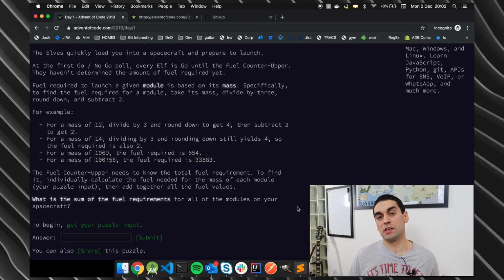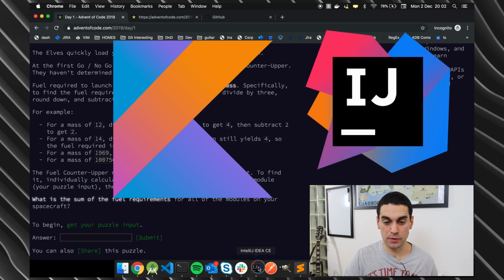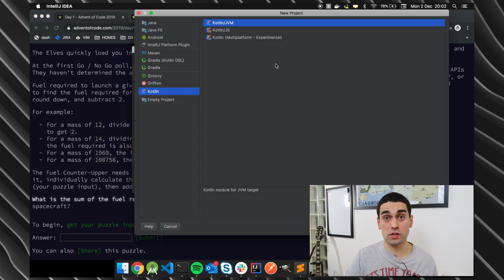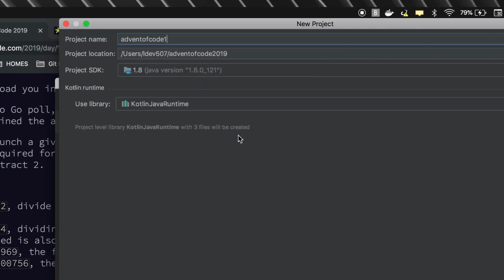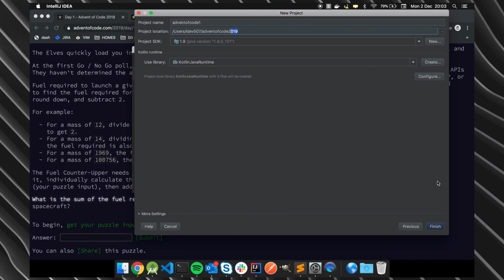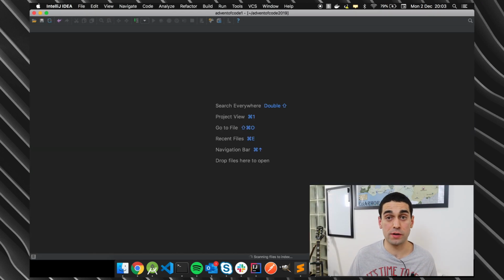So to figure out my solution, I'm going to use the Kotlin programming language. And I'm going to write my code in a program called IntelliJ. So I'm going to load up IntelliJ and I'm going to hit create new project. I'm going to make sure that I've got selected Kotlin and Kotlin JVM, and hit next. I then need to save my project somewhere and give it a name. I'm going to call it adventofcode 1 and I'm going to save it in the adventofcode 2019 folder. I then hit finish and IntelliJ will set up my project for me, ready to go.